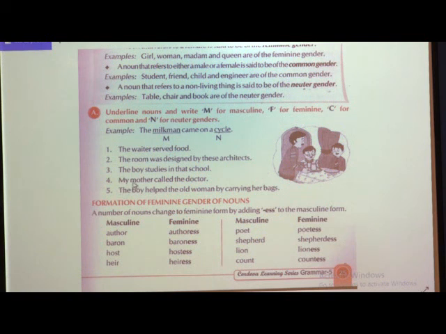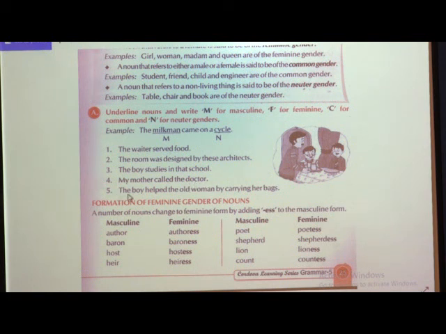Fourth one, my mother called the doctor. Now here the noun is mother. Underline mother and which gender is it? It is a feminine gender. So you are going to write it as F. Then one more noun we can find, that is doctor. Underline this word doctor, and doctor may be male or female. So that's why it is a common gender and you are going to underline doctor and write down there C.